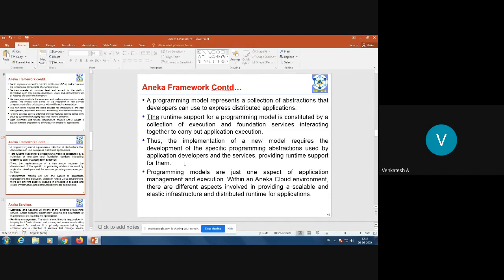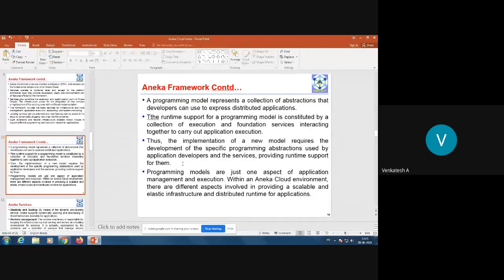out application execution. So it provides a collection of execution and foundation services, which interact together to carry out application execution. Thus, the implementation of a new model requires the development of specific programming abstractions used by application developers and services providing runtime support. So if you want to implement new capabilities, you need to develop certain programming abstractions so that it can provide runtime support. Programming models are just one aspect of application management and execution.